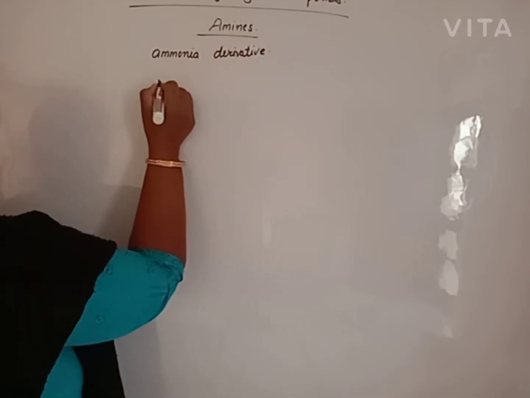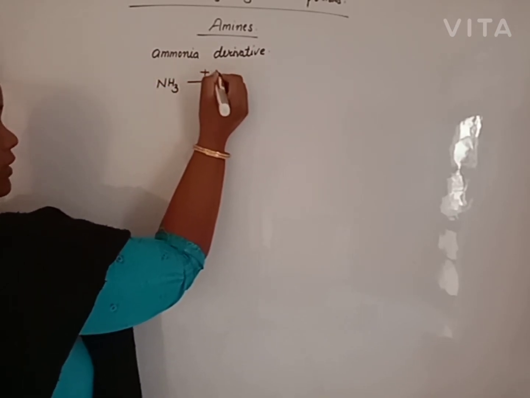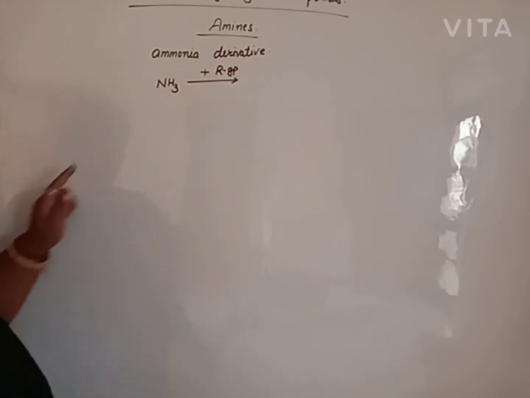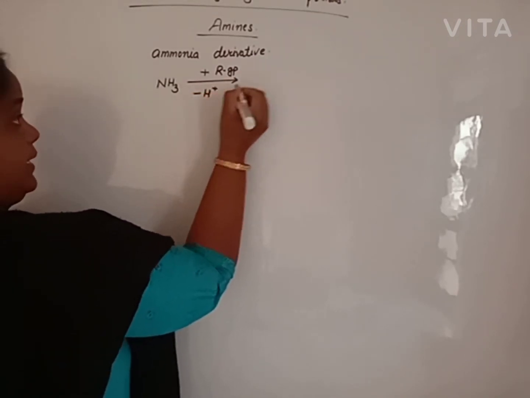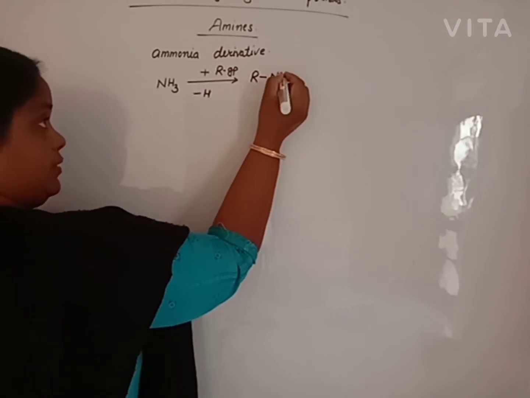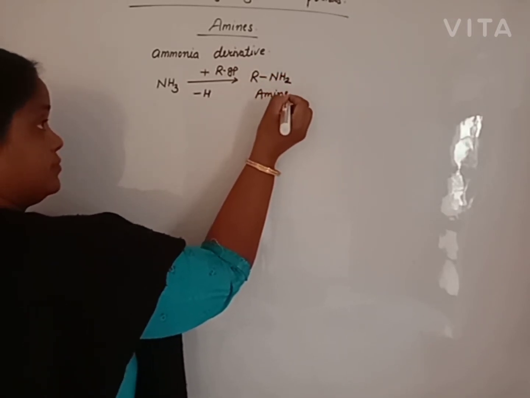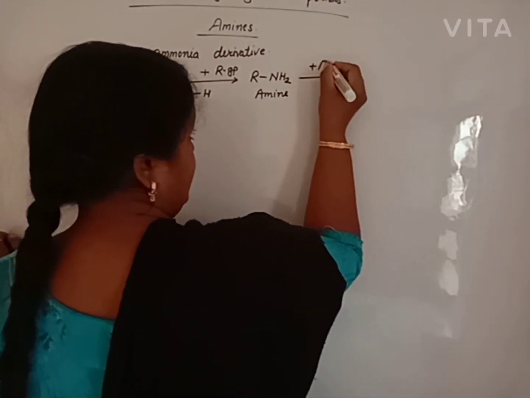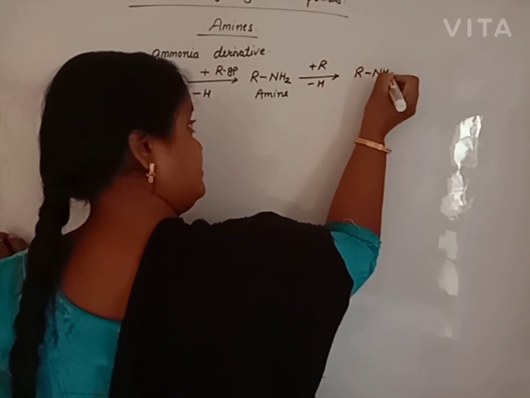That is, a hydrogen atom of ammonia is replaced by an alkyl group to give an amine. When a second hydrogen is also replaced by an alkyl group, it is a secondary amine.